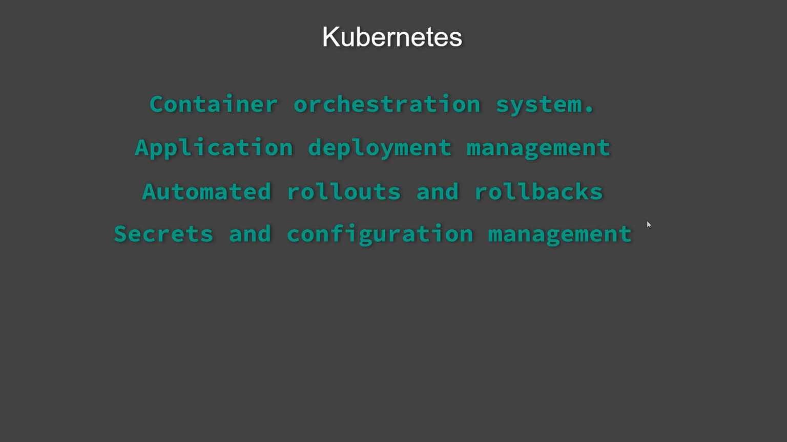Secrets and configuration management. Secrets are nothing but the passwords of the database or the private keys that we need to store for our application to utilize. This can be stored as secrets in Kubernetes. Another main benefit of Kubernetes is configuration management.